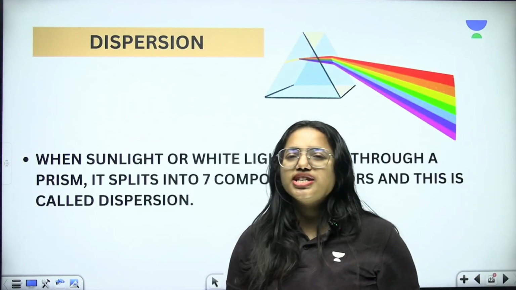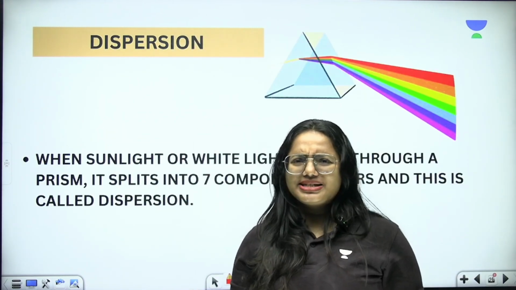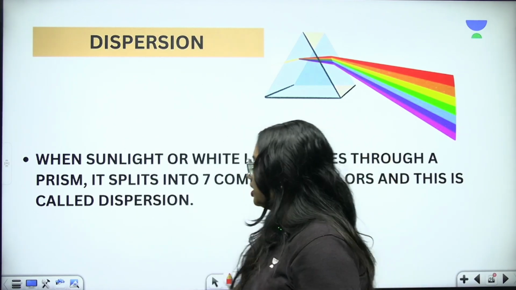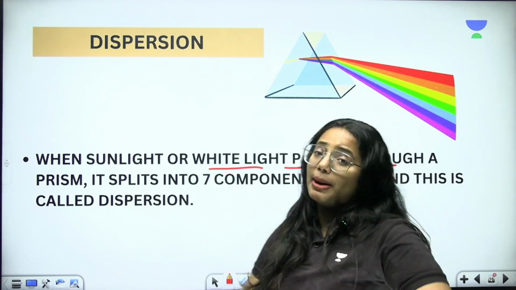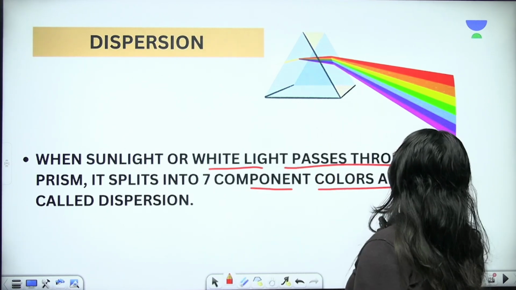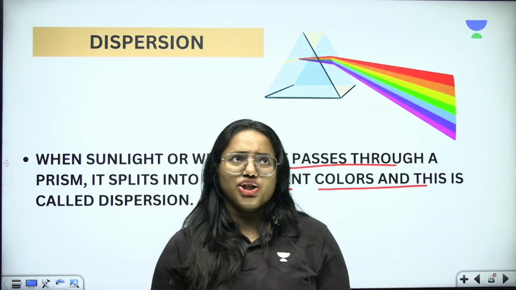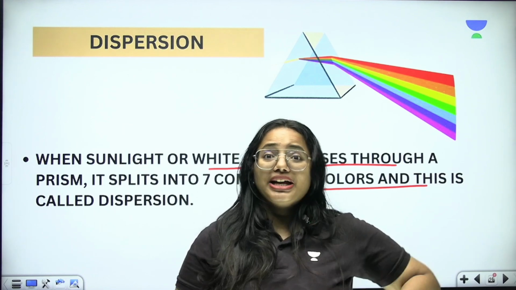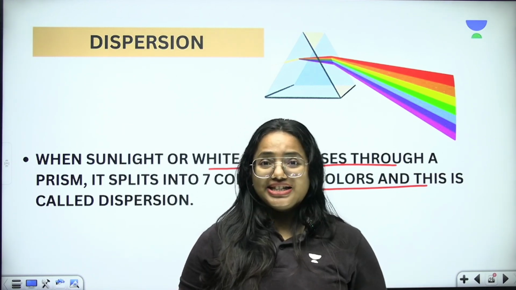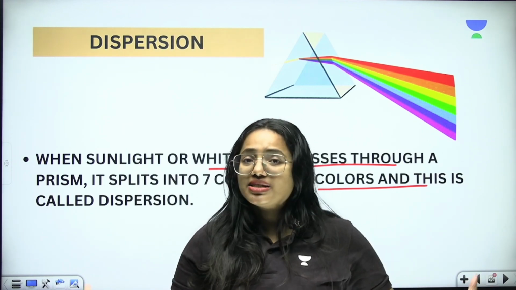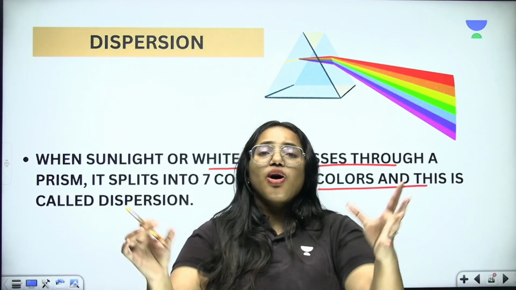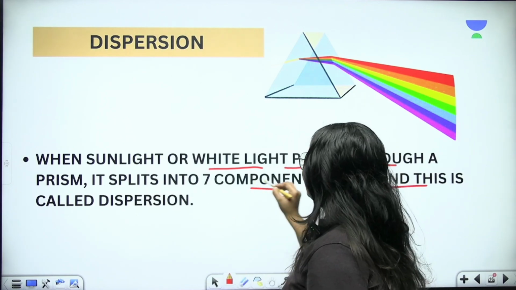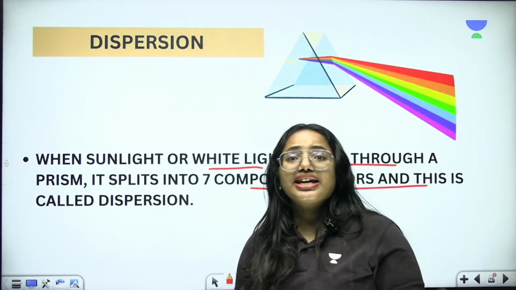Yes. And now we are going to learn dispersion. What is dispersion? Very simple. Dispersion is the phenomenon responsible for rainbow formation. When sunlight or white light passes through a prism, it splits into 7 component colors, and this can be called dispersion. The sky doesn't have any kind of prism, but instead of a prism, we have water droplets. These water droplets act as prisms and make this phenomenon happen. Due to the dispersion, it makes 7 component colors, and this creates a rainbow.